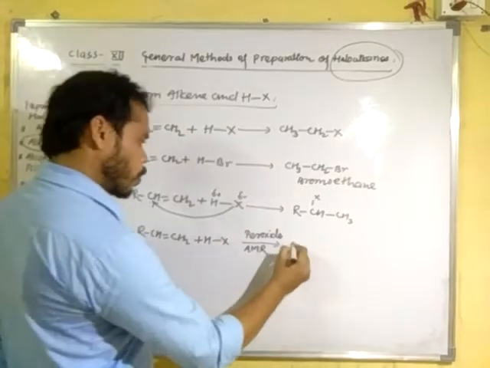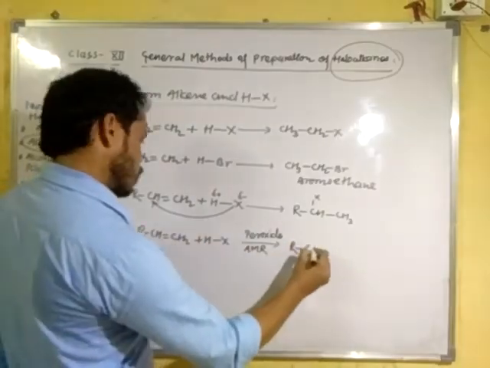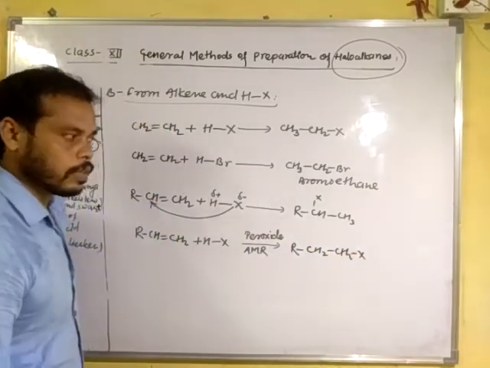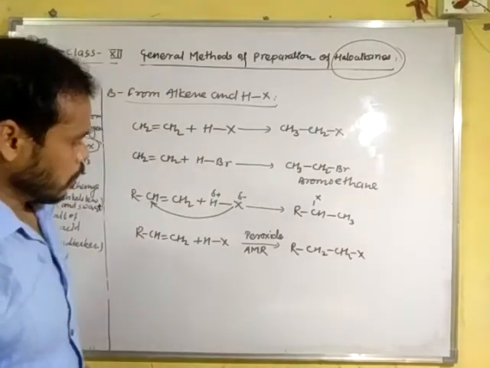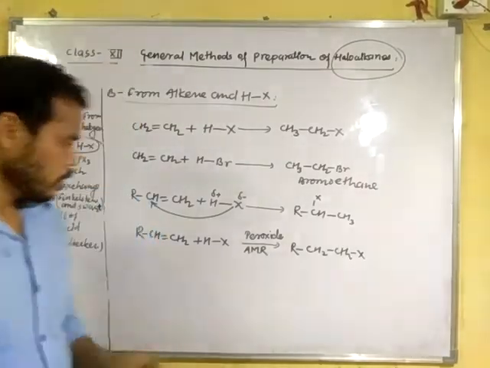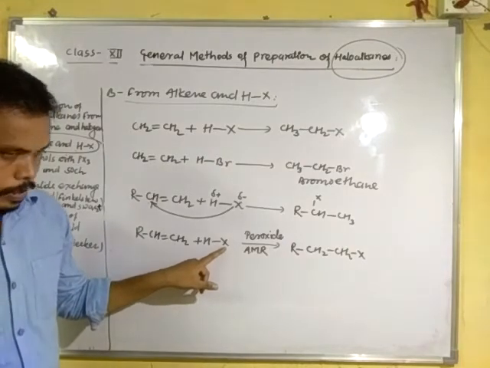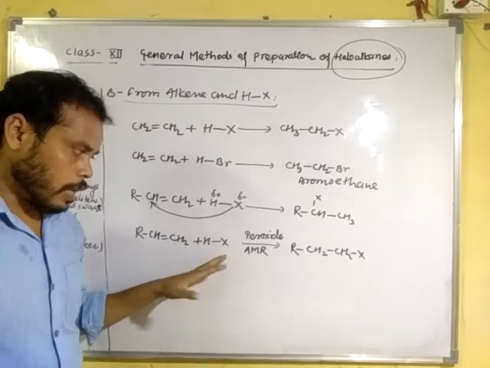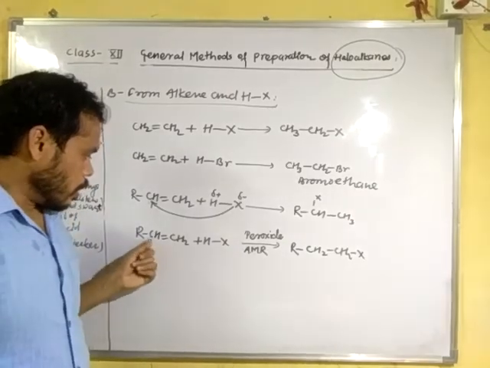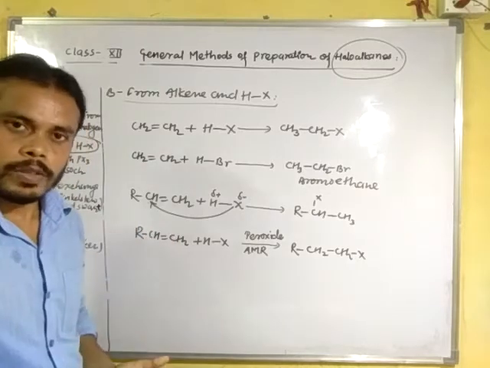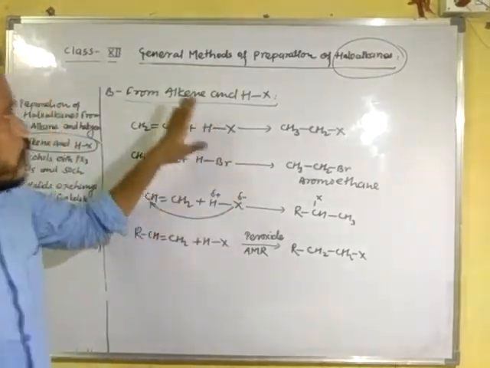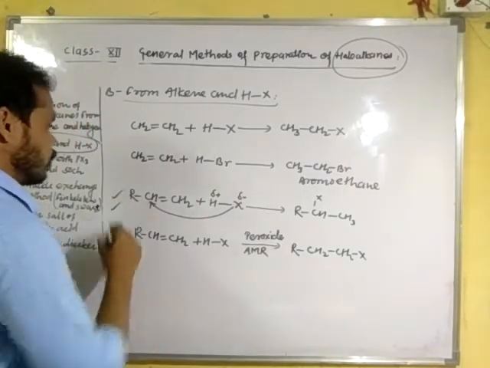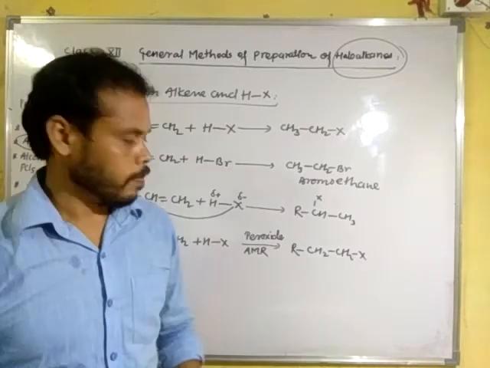Clear? Now the product is RCH2CH2X. You can give lots of examples by taking bromine, chlorine, iodine, etc. on the alkyl group. These reactions, the Kharasch effect and benzoyl peroxide, are very important reactions.